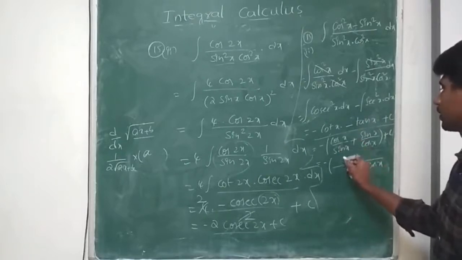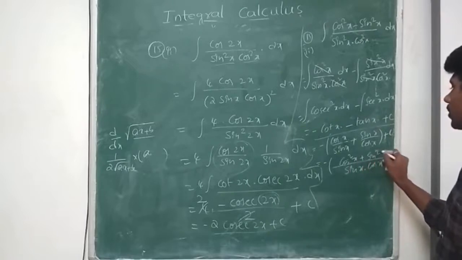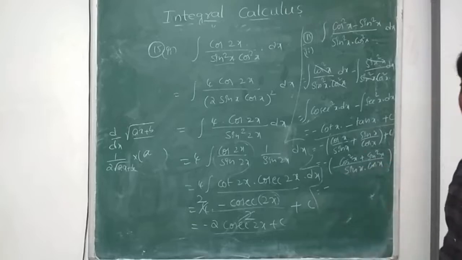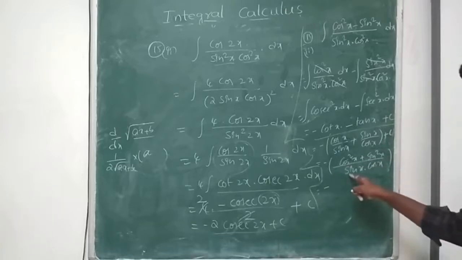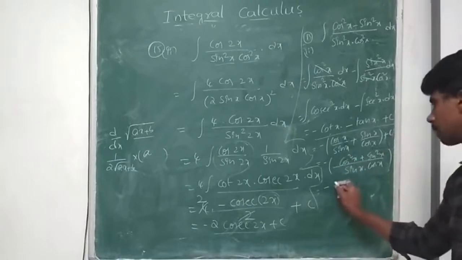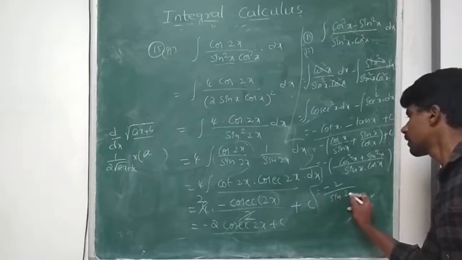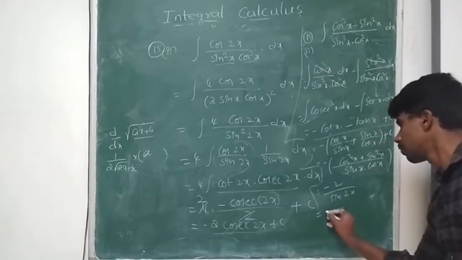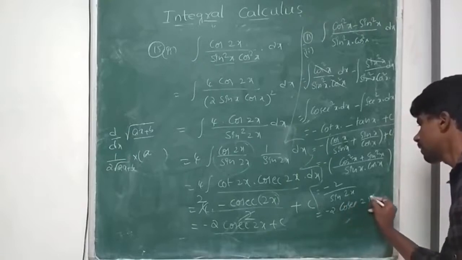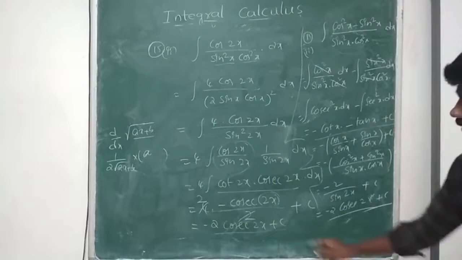So we get cos square x plus sin square x, which is equal to minus of cos square x plus sin square x is 1, and in the denominator I have sin x into cos x, so I can multiply by 2. So I get minus 2 by 2 sin x cos x, which is sin 2x, which is equal to minus 2 into cosecant 2x plus c. So both are the same.